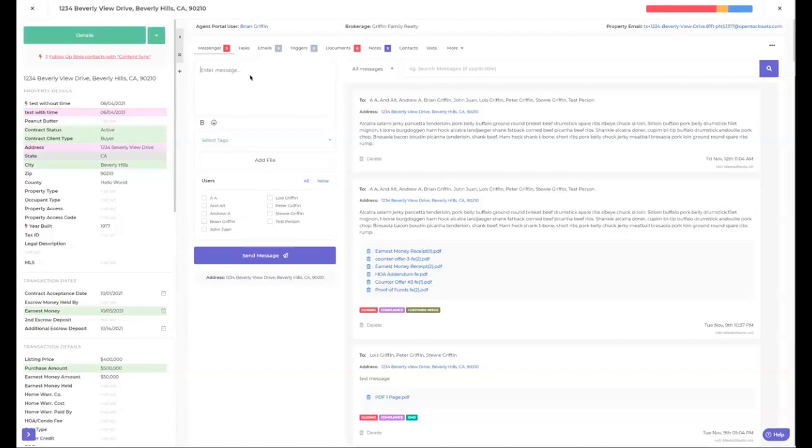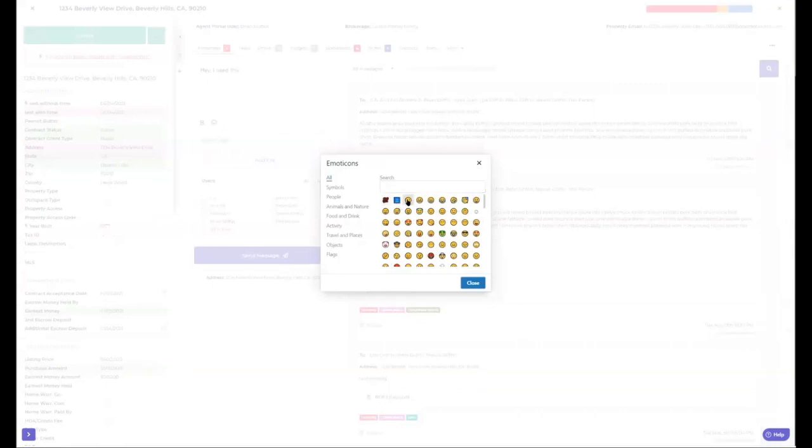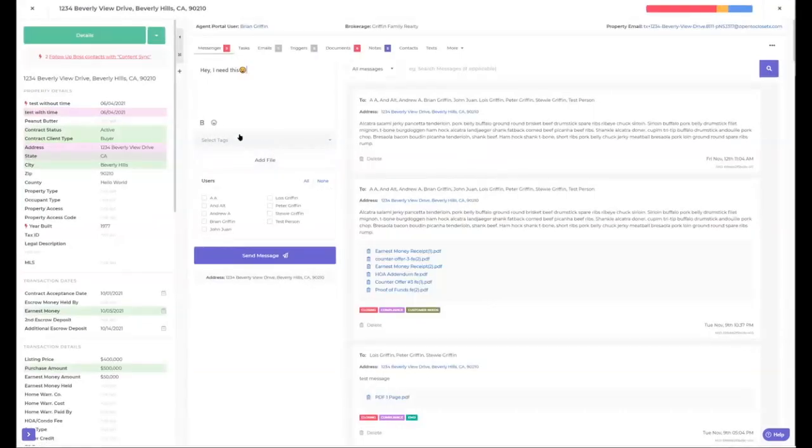This is going to enable you to come in here and say, hey, I need this. You can even select tags. Let's put a little smiley face on it so they know we're happy. We're not trying to browbeat them about this. You don't have to put tags on it, but if you wanted to, you could say, hey, this is about compliance. It's also about closing. And then you can come in here and add files.